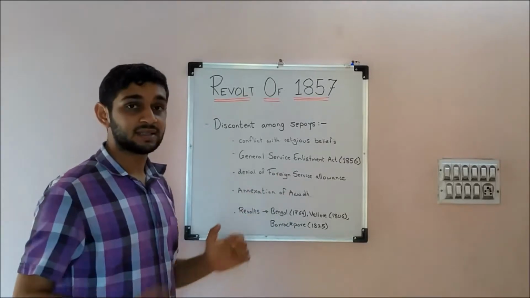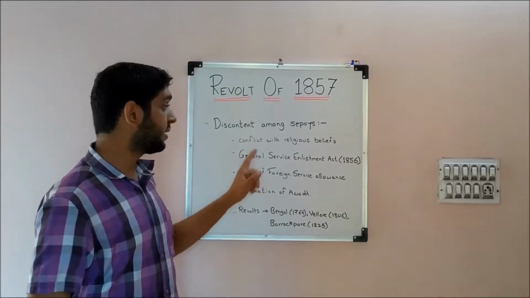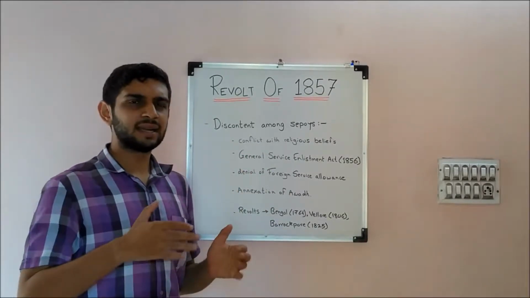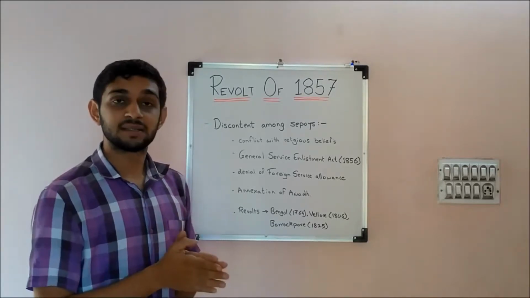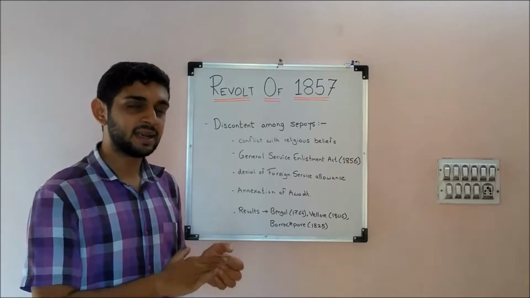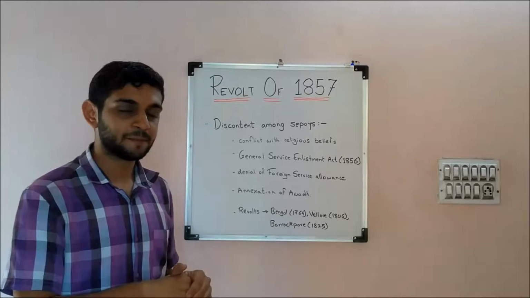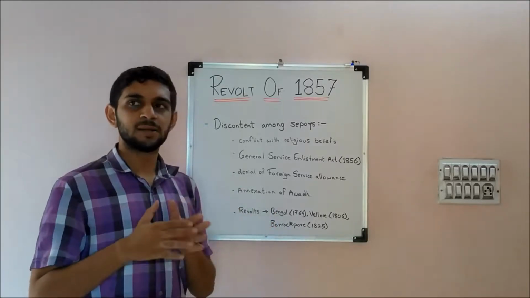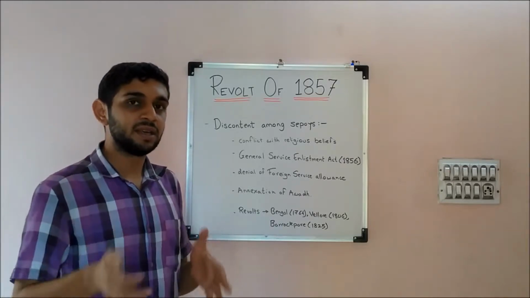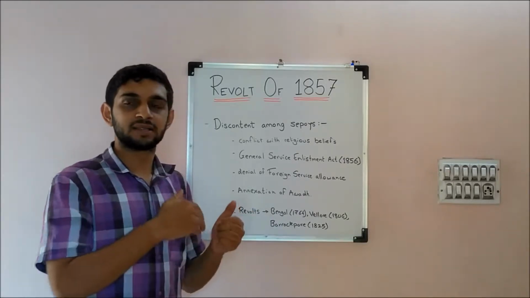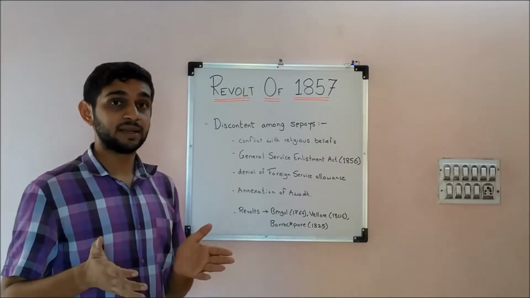Secondly, in 1856, in Lord Canning's government, they announced an act, the General Service Enlistment Act. It said that in future recruitments of the Bengal Army, if a person gets recruited, he will have to sign an undertaking that he will serve anywhere the government says. At that time, a religious Hindu who traveled across the sea used to be debarred from his caste, removed from his caste. So that was again a matter of discontentment.